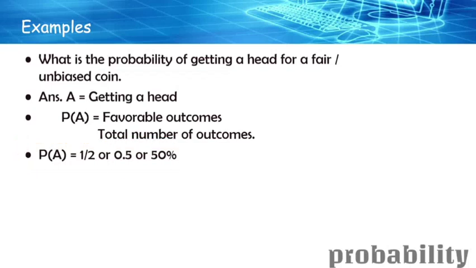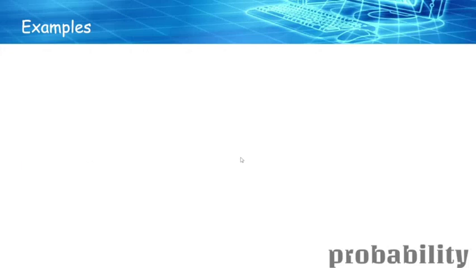So this is what I was talking about in the previous slide, about representing it as a fraction, a decimal, or a percentage. So you can define it in three different ways. The easiest way is with respect to decimal and 50%. Having something like 1 divided by 17 doesn't give much insight when compared to having it in terms of percentage or decimal, where percentage and decimal are almost one and the same. So that is a basic example. We'll take another example.